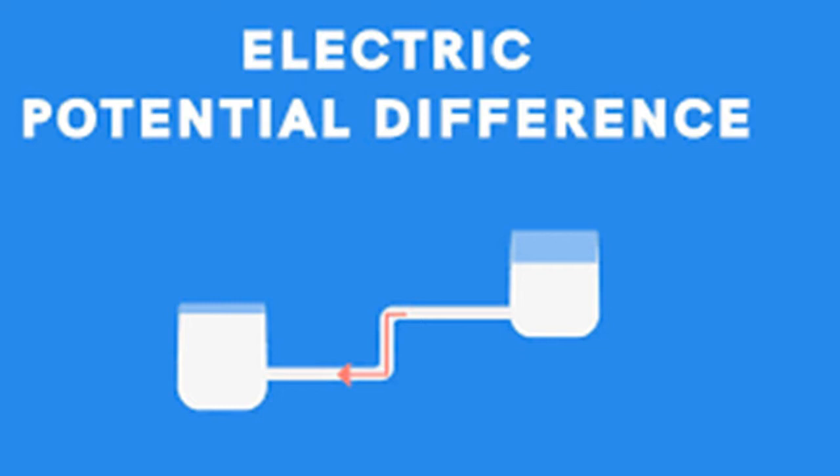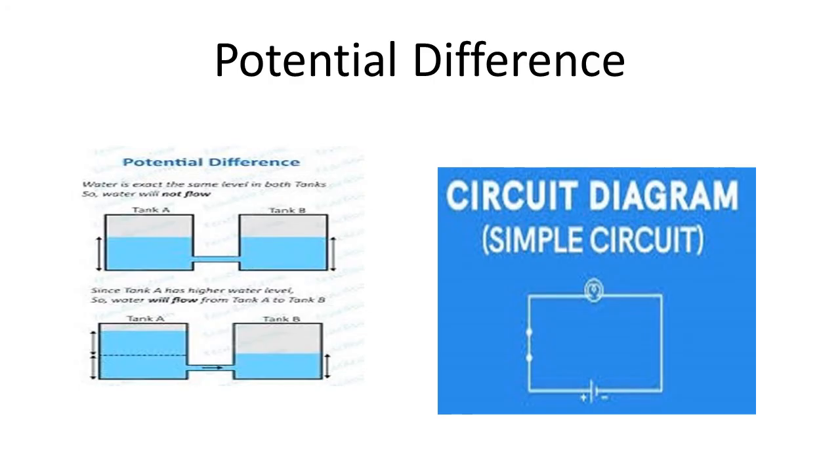So, in this video, we will learn about that magic called potential difference, which is responsible for the directional flow of electrons inside the metal wire when it is connected to a cell or battery. Let us first understand what is the meaning of the term potential difference. Let us consider one example for the same.